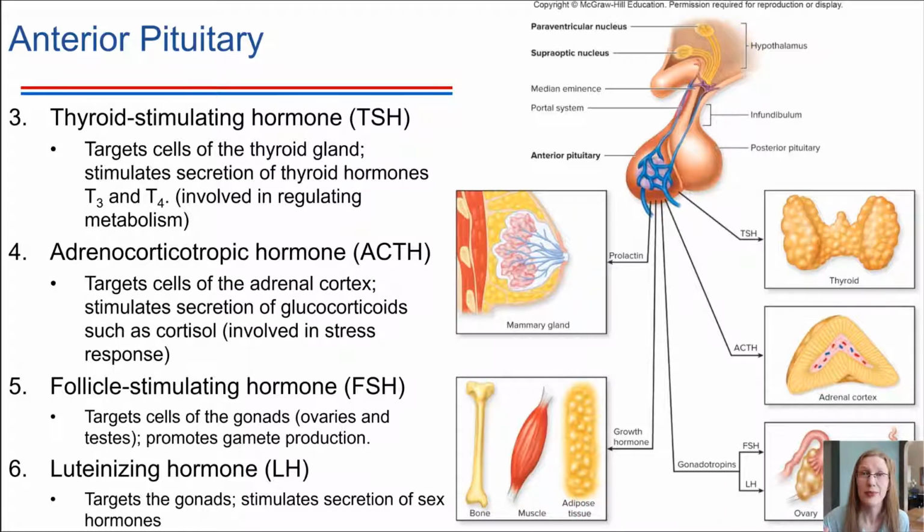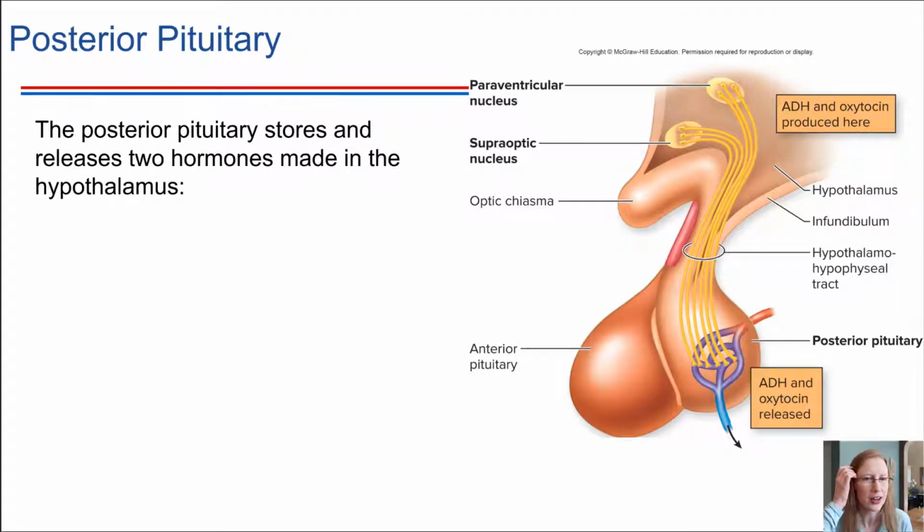Okay, posterior pituitary. Very different style. We've mentioned this one before, so this should be a little bit of review. We've said that the posterior pituitary stores hormones that the hypothalamus makes. So if we look at the way these things are laid out, here's the hypothalamus up in this region inside the brain, and the pituitary gland hangs down beneath it. The posterior pituitary has a direct connection to the hypothalamus. There are some axons that extend from the hypothalamus directly down into the posterior pituitary.